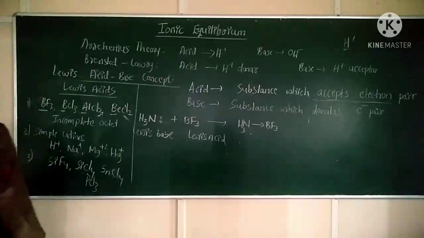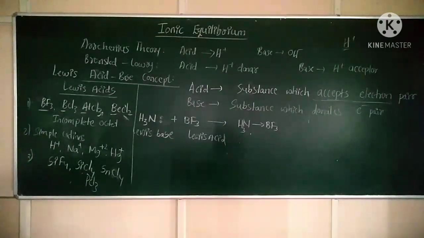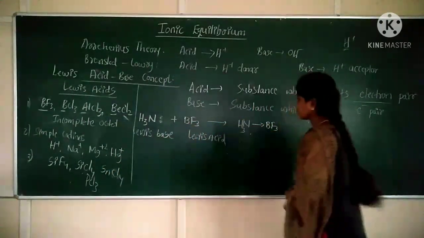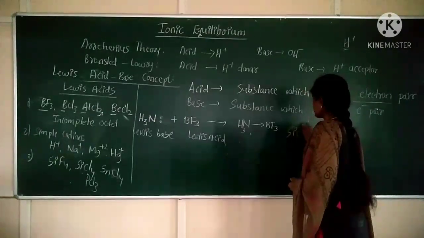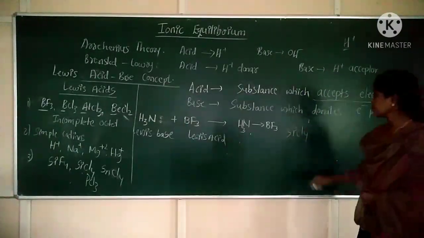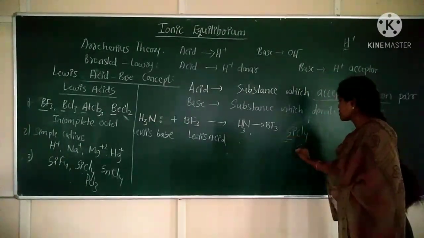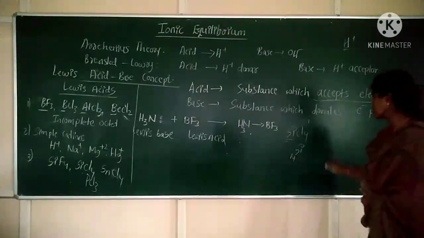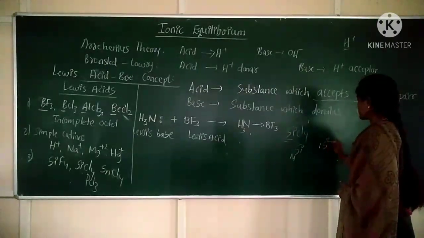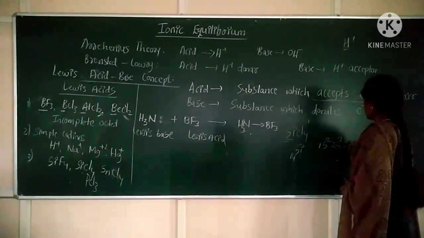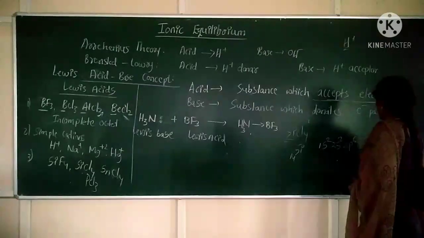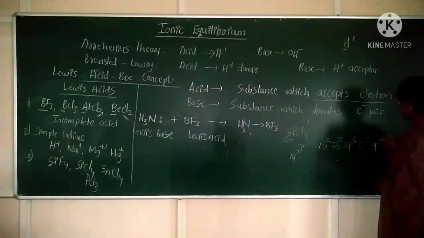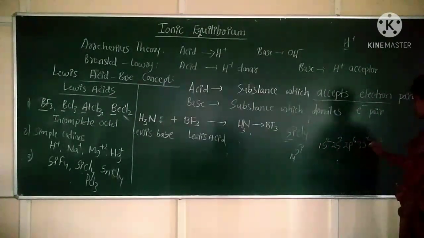Lewis acids. For example, if you take SiCl4, now silicon, what is the atomic number of silicon? 14. Atomic number of silicon is 14. So write its configuration: 1s2, 2s2, 2p6, 3s2, 3p2. Correct? 1s2, 2s2, 2p6, 3s2, 3p2.